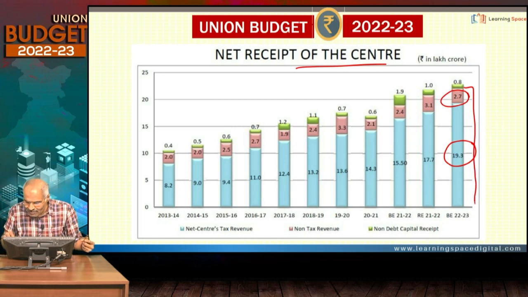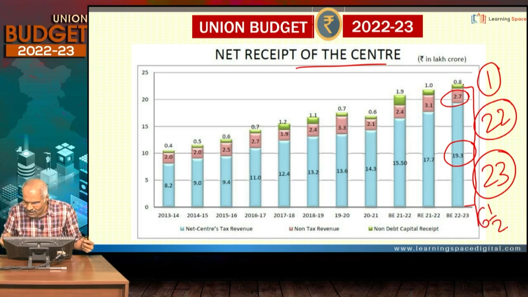These two put together, it is becoming 22. I have already explained, this is less than 1. I have already explained. So 23, these are the receipts. 16.5 is the borrowings. I told you a number of times this. But one important thing, very, very important.